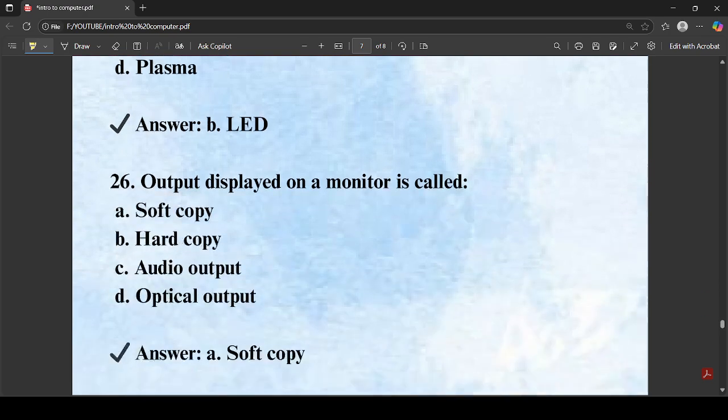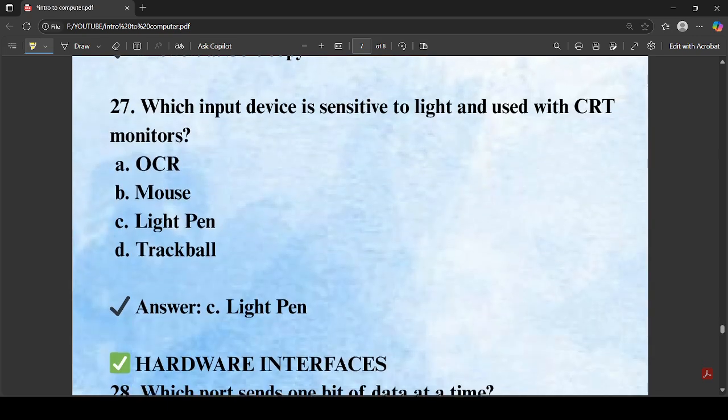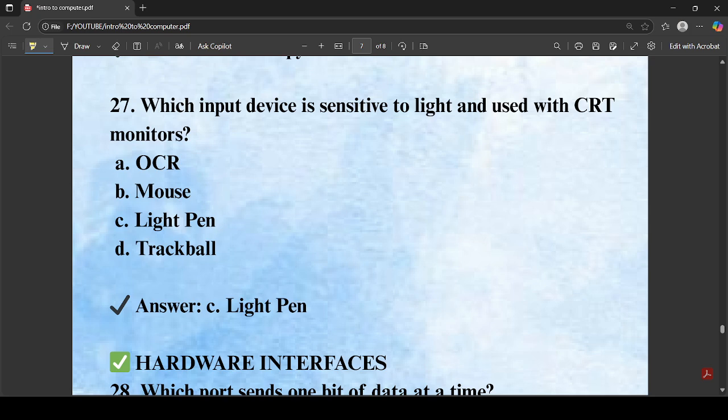Next question. Output displayed on a monitor. The output displayed on a monitor is the soft copy, while the output produced from the printer is the hard copy. So the correct answer over here is soft copy. So the monitor produces the soft copy output. Next question, which input device is sensitive to light and used with CRT monitors? So light pen is a device that's sensitive to light and used with CRT monitors. So our correct option is C number.